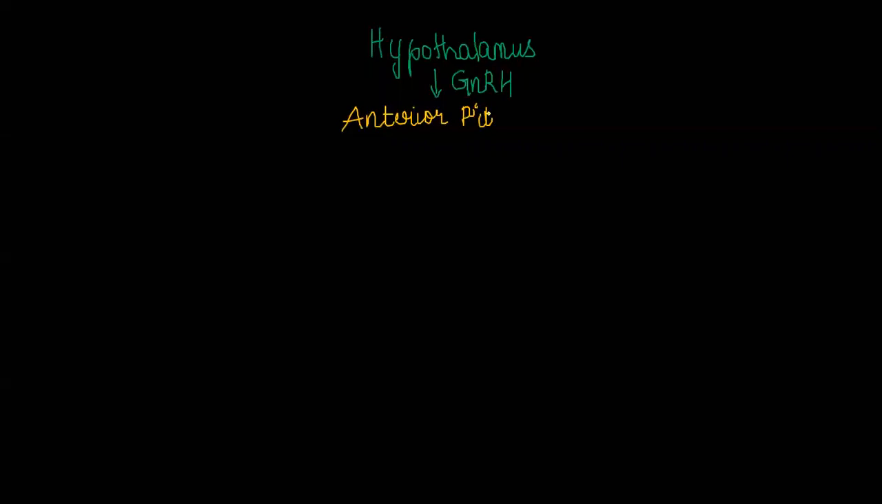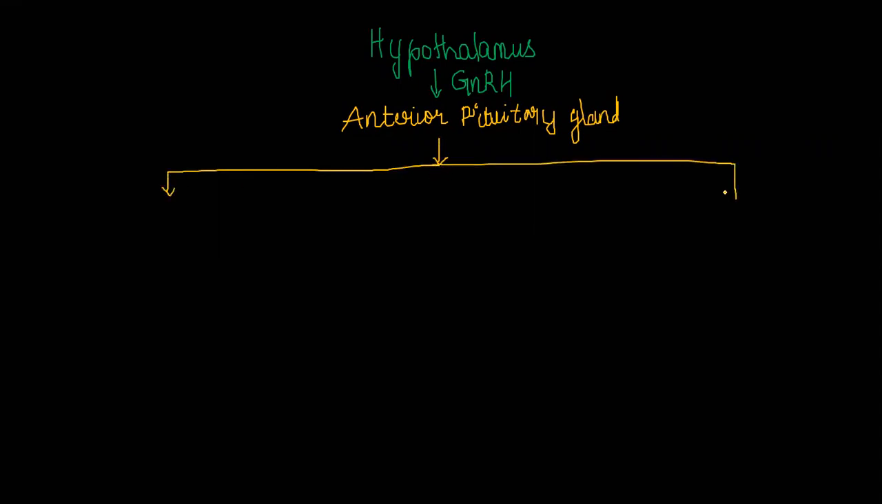As soon as it is released, it comes and acts on the anterior pituitary gland. As a result, the anterior pituitary gland is stimulated and it leads to the release of two different hormones, FSH and LH. Guys, you can draw the table along with me. Clear?